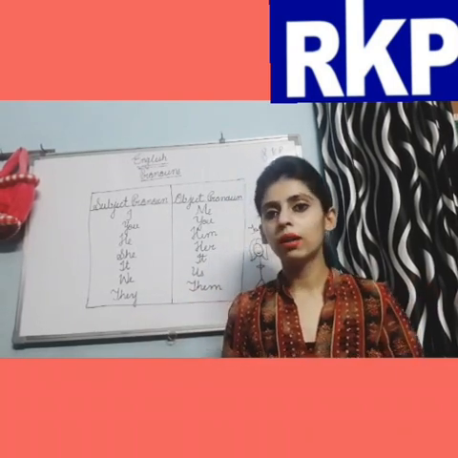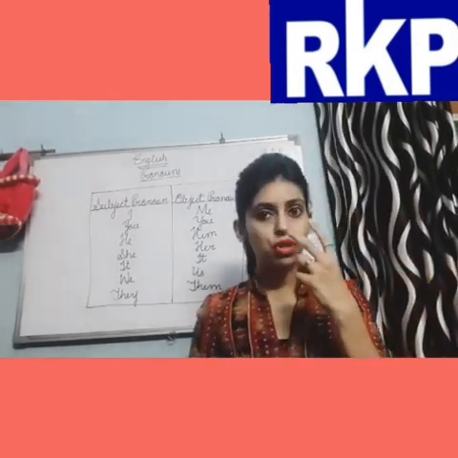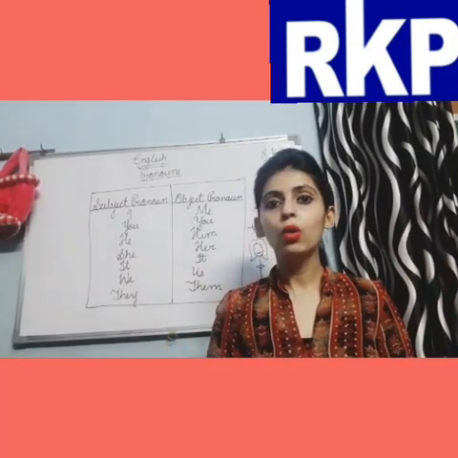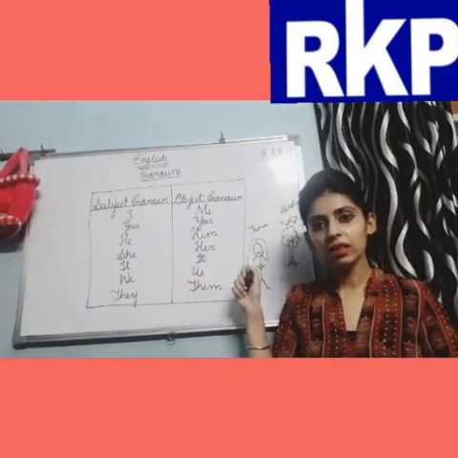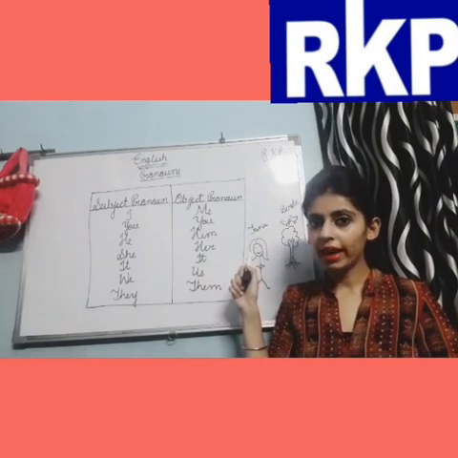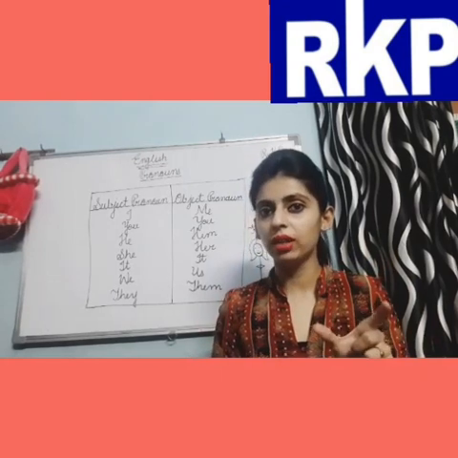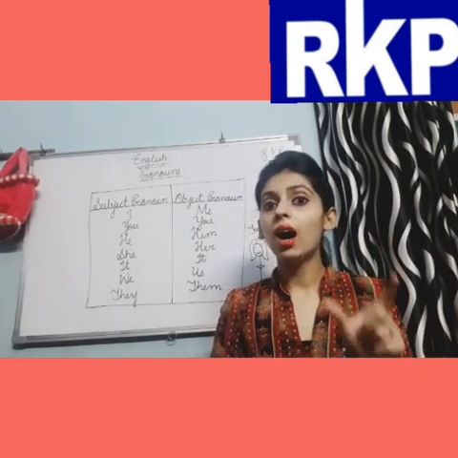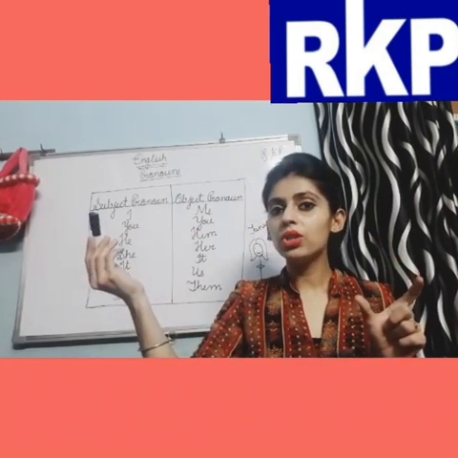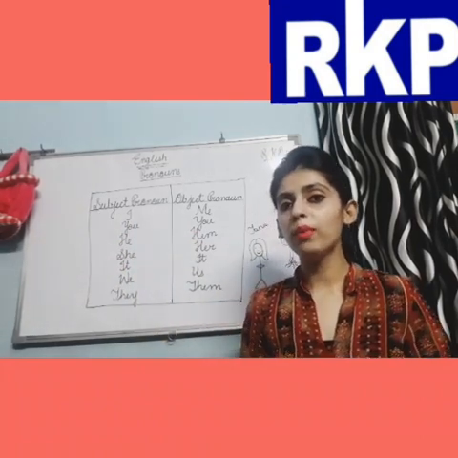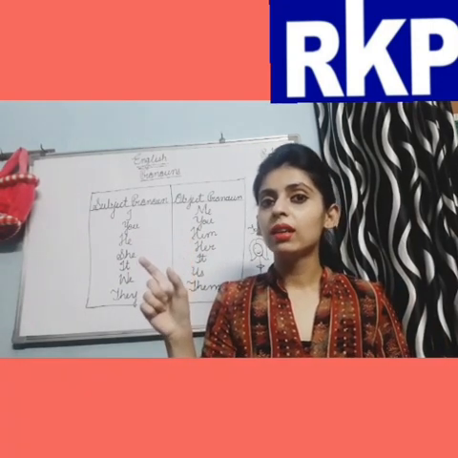Now, suppose a girl, Tanu, is watching the birds. Here, who is performing the action? Who is doing the action? Tanu, right? Tanu is doing some action. So Tanu is the subject noun. And Tanu is watching the birds, so Tanu is performing action on birds. So birds are the object noun.